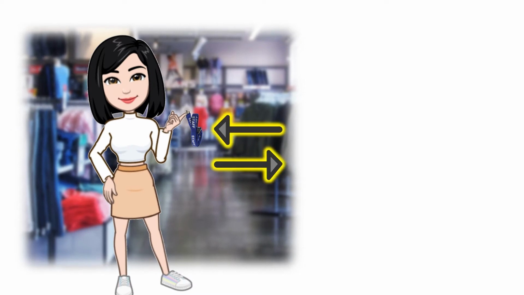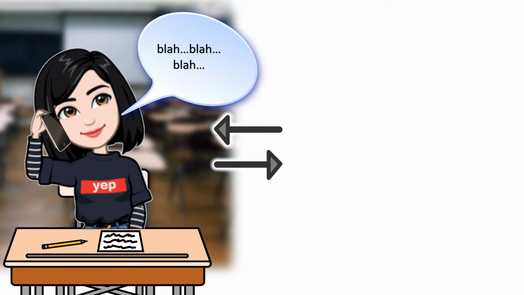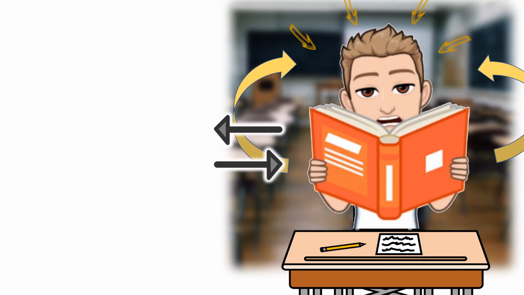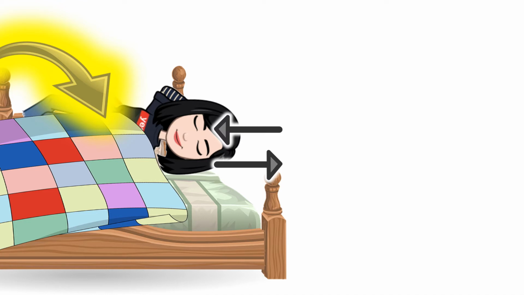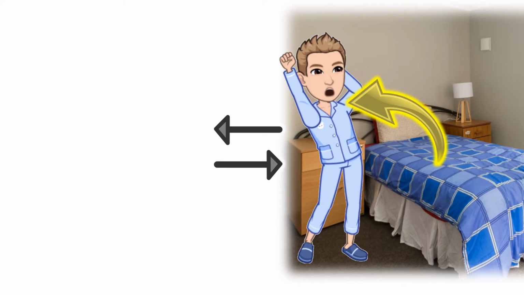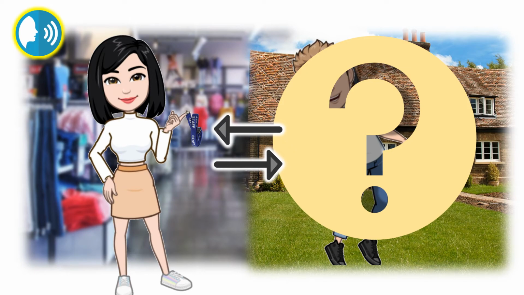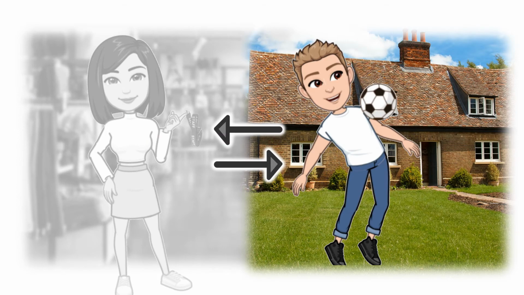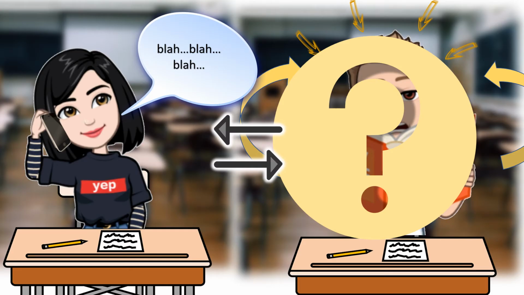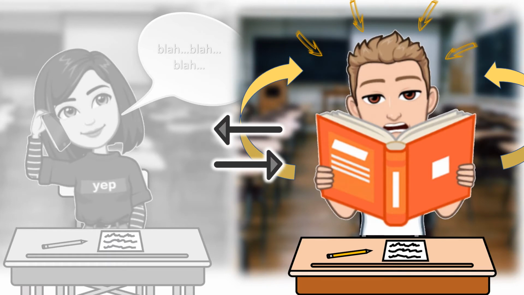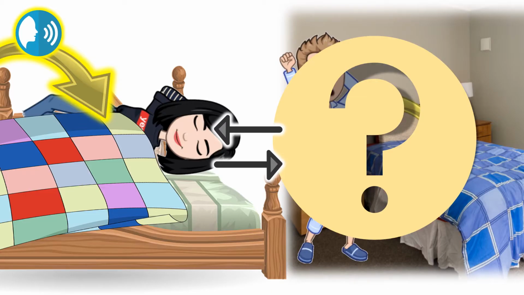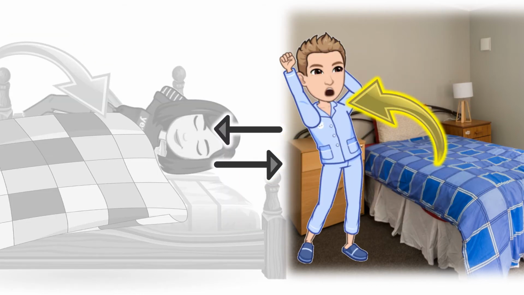Work is the opposite of play. Talk is the opposite of learn. Go to bed is the opposite of get up. What's the opposite of work? Play. What's the opposite of talk? Learn. What's the opposite of go to bed? Get up.